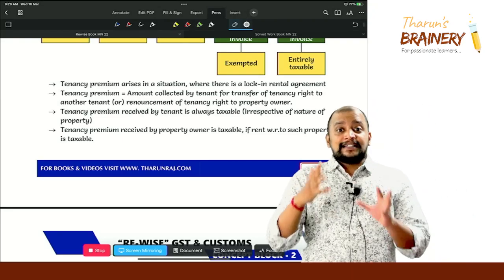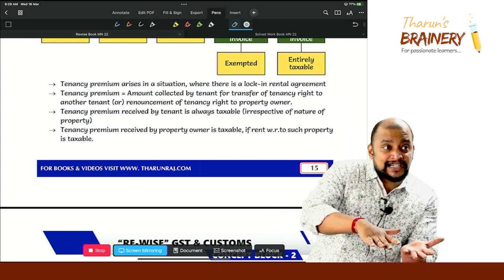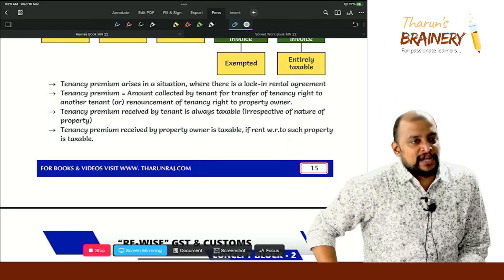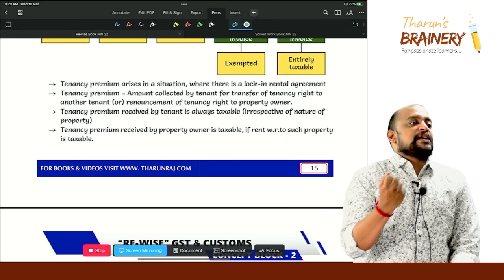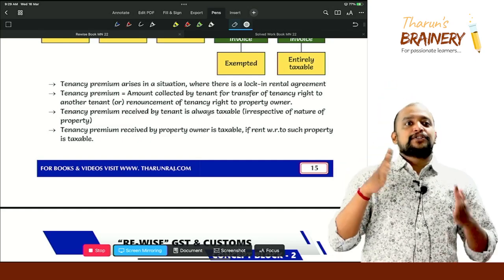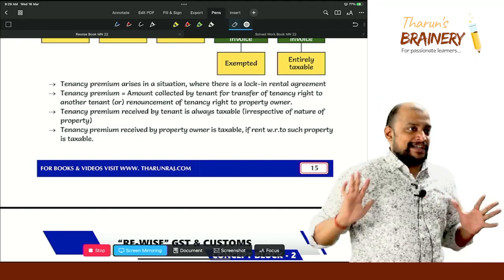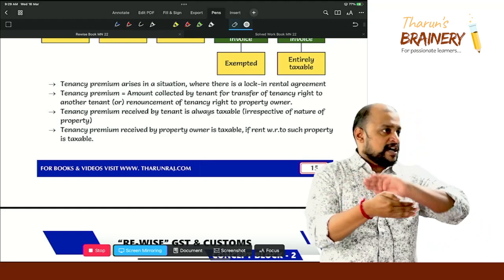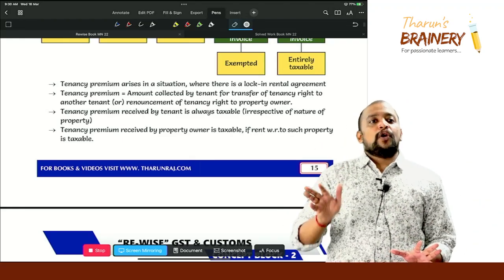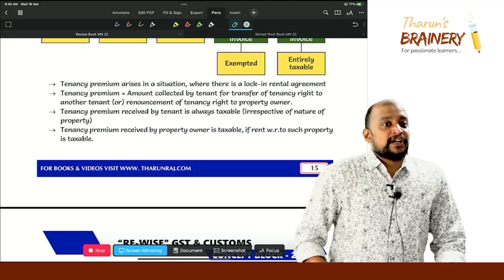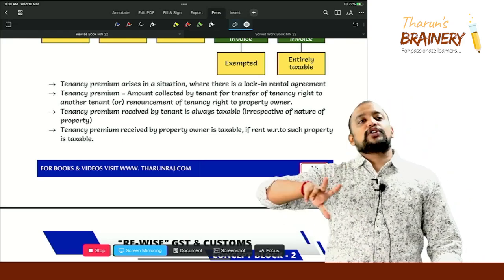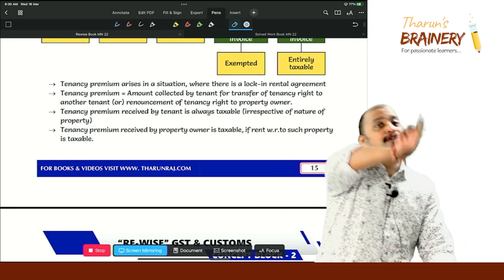Same way, a tenant can transfer the tenancy right to another tenant, and for which he will get a tenancy premium. Out of that he will be sharing some amount with the property owner. So I am taking that example first. So I am the property owner, you are the tenant. So we had a lock-in contract for a period of 3 years. So now after 1 year you wanted to vacate the property, but if you vacate the property you need to pay a huge sum of money to me. So what you are doing, you are transferring the tenancy right to another tenant.